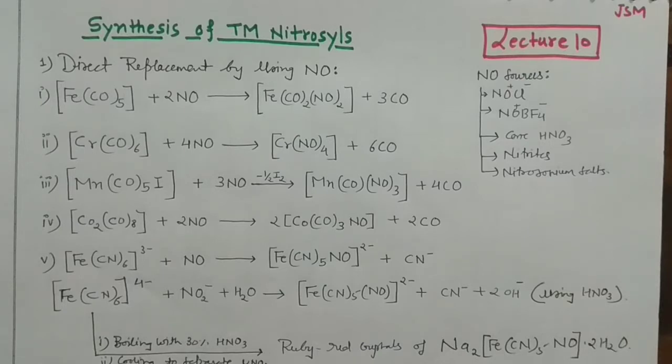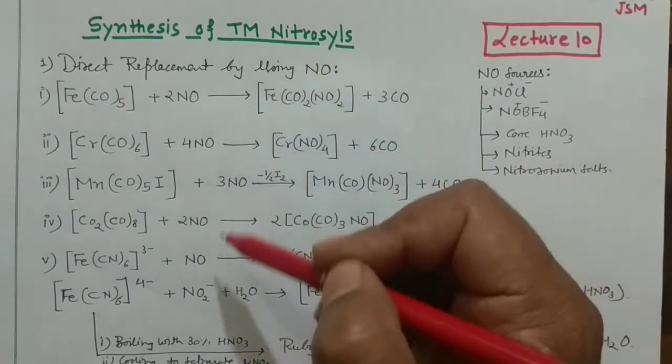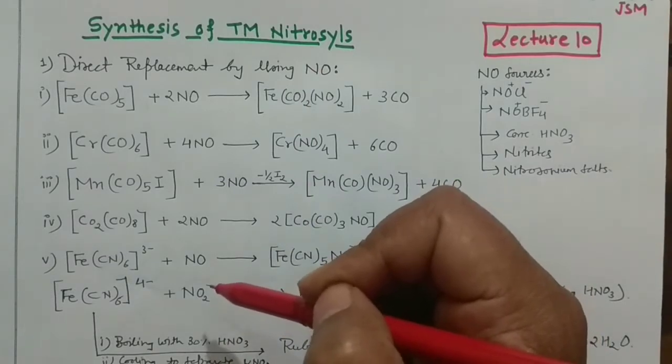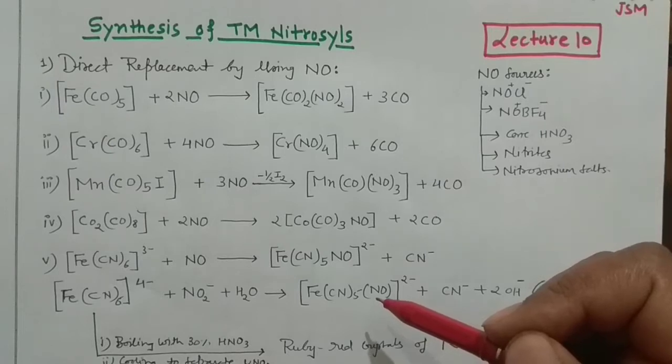ligand. Right, if you haven't seen my previous lecture on the bonding mode of nitrosyl, then it is advisable that you see lecture number 9, because without understanding that lecture, it is almost impossible to grasp the current lecture. Okay, so in today's class I am going to take the synthesis of the transition metal nitrosyls first. I have already written all the reactions because writing reactions while delivering the lecture consumes a lot of time, and it is also the theoretical part. That's why I am not writing the equations during the lecture explanation.